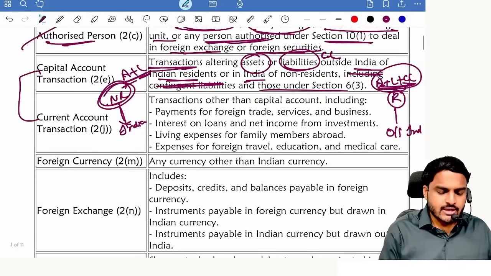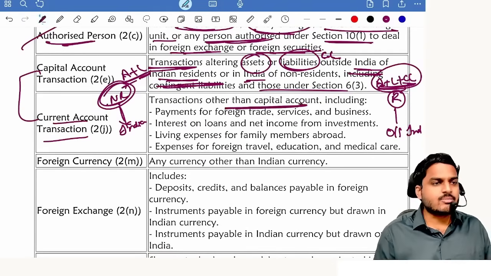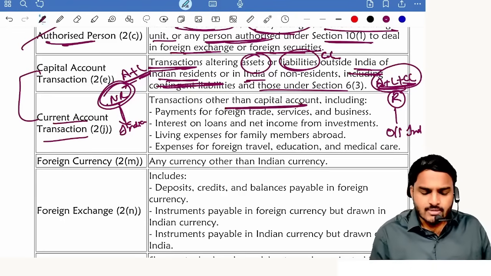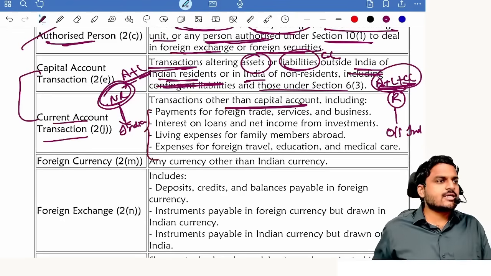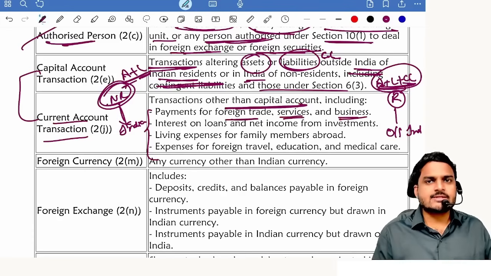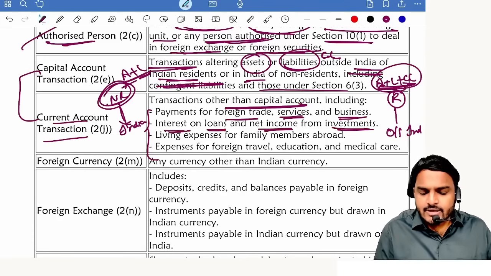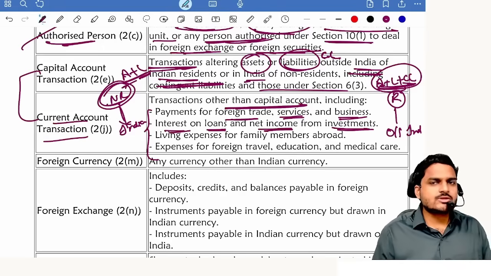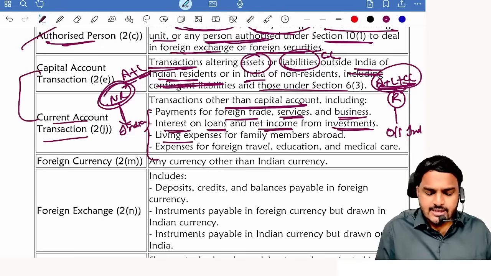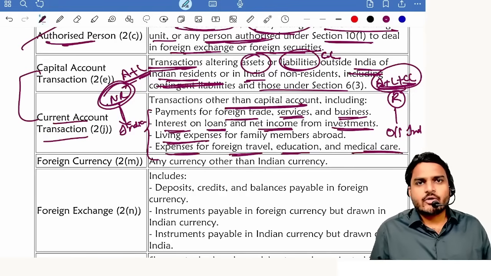Next one, current account transaction. Any transaction other than a capital account transaction becomes a current account transaction. But 4 transactions are prescribed as current account transactions. What are those transactions? Payment for foreign trade, payment for foreign services and business. Next one, interest on loans, net income from investments. These are also current account transactions. Living expenses, expenses for foreign travel, education, medical care is also a current account transaction.